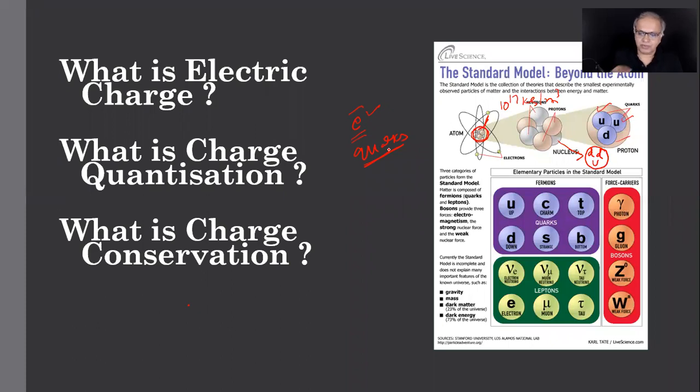Like this phone, for example, I have. Let me break it into pieces. I'll get to molecular level first. If I break the molecule, I'll get into atoms, atomic level. If I break an atom, I'll get electrons and nucleus. If I break the nucleus, I'll get into protons and neutrons. If I break the proton and neutron, I'll get into quarks. This is the understanding now about the structure of matter.